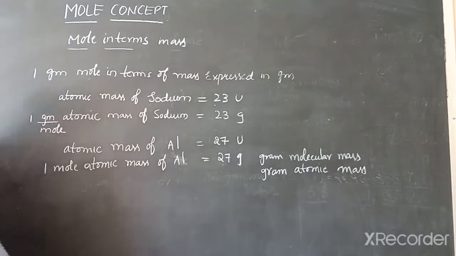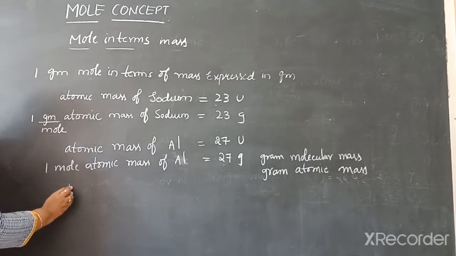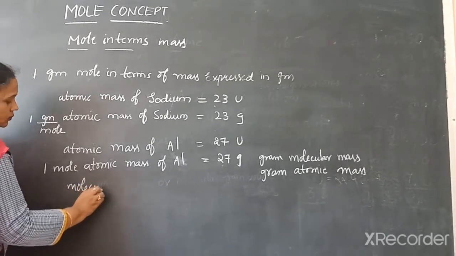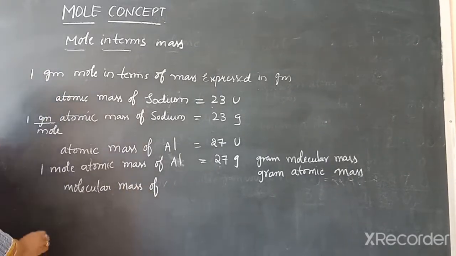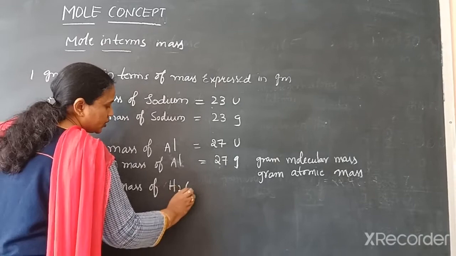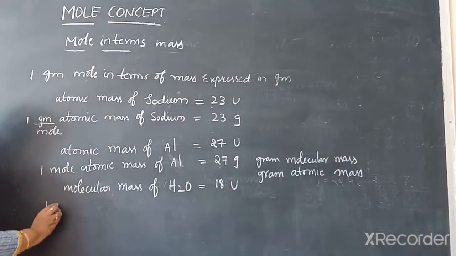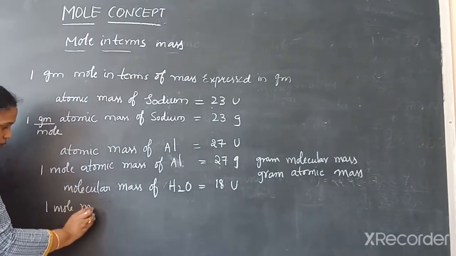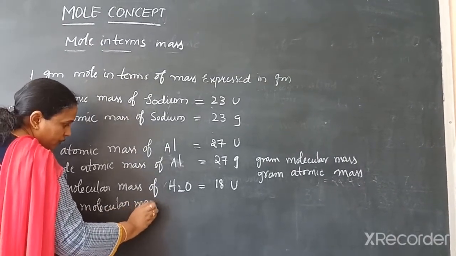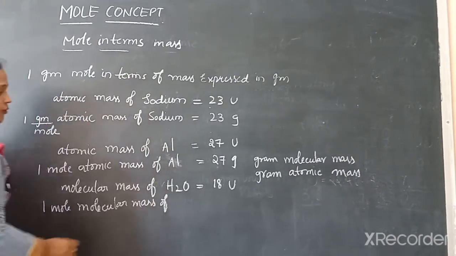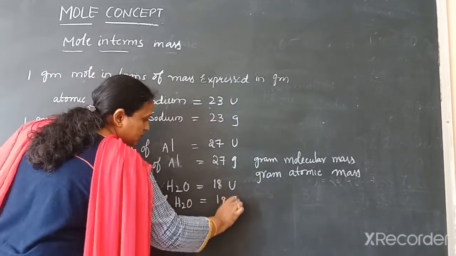Now we will look into the molecular mass and gram molecular mass. Molecular mass of water, that is H2O, is 18 U. Now 1 mole molecular mass of water, that is H2O, is 18 G.